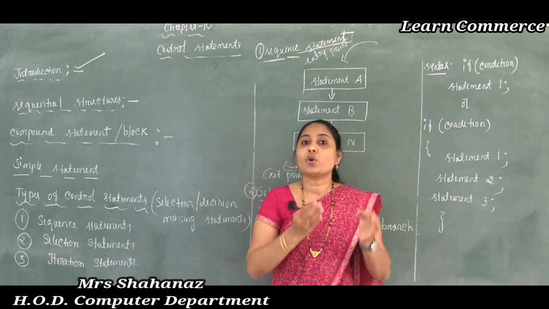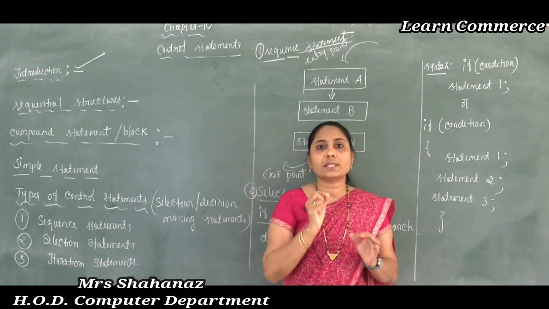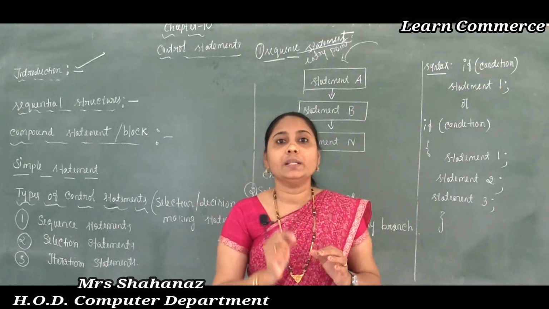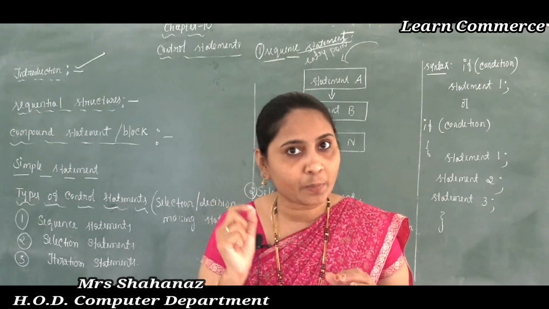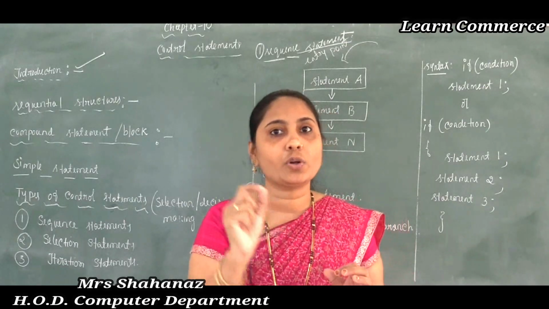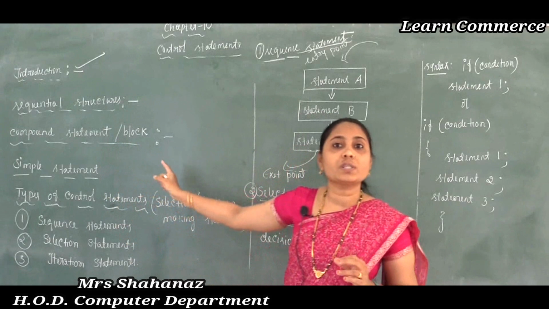So for that reason C++ provides us the control structures or the control statements.